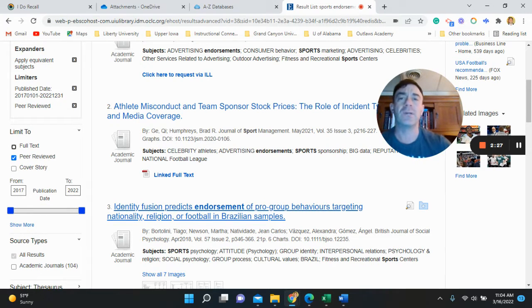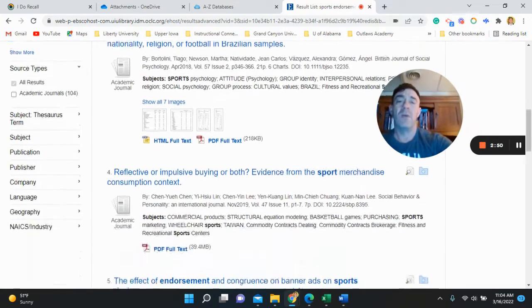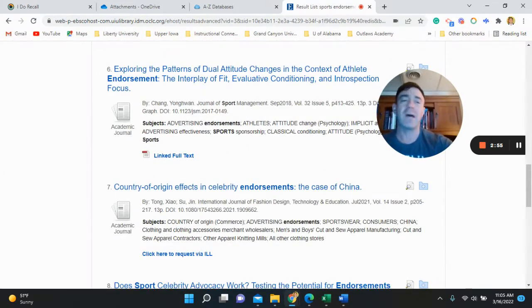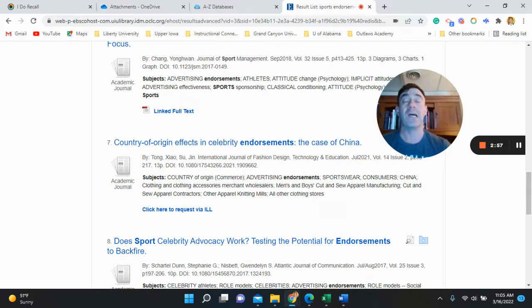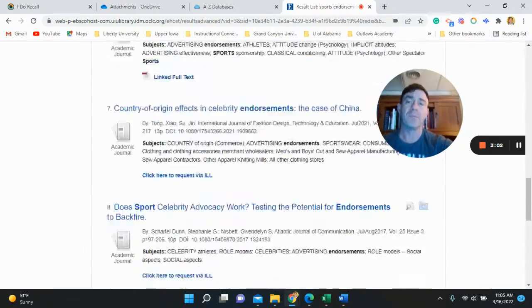Now, whenever you look here, you're going to see click here to review via, this is interlibrary loan. This is something that's going to take time. I stay away from these just because, if you're doing a research project, it may take you an entire year to get the research from the university. So I always look for these ones here where it's linked full text. That way, the PDF versions, you can actually read them. The other ones, I don't know how long you might have to wait for that, because they have to look for different libraries, and it may even cost you some money. So stay away from those ones if you can. But there's a lot of linked text ones.